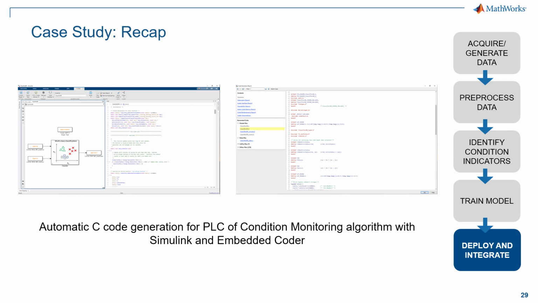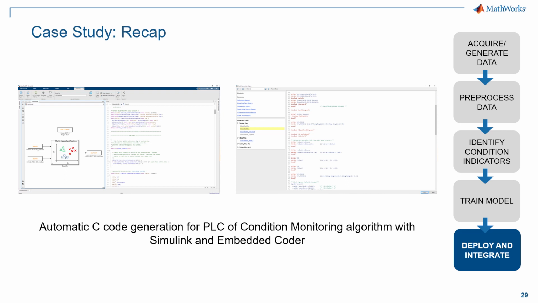The final step was that of deploying on the PLC connected to the machine the condition monitoring algorithm, from the calculation of selected features till classification. To do so, Simulink and Embedded Coder have been employed for automatic C code generation for the specific selected target. This has made it possible to then execute the devised application directly on the field working on real-time data.